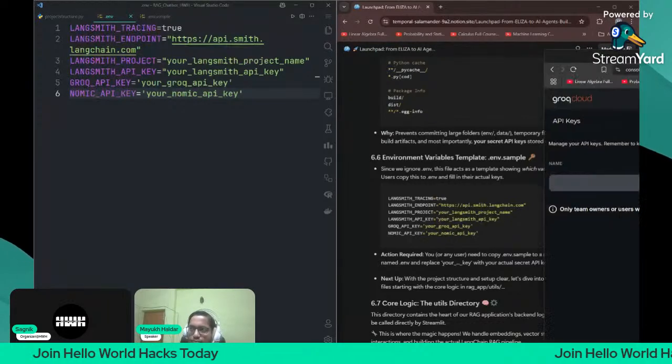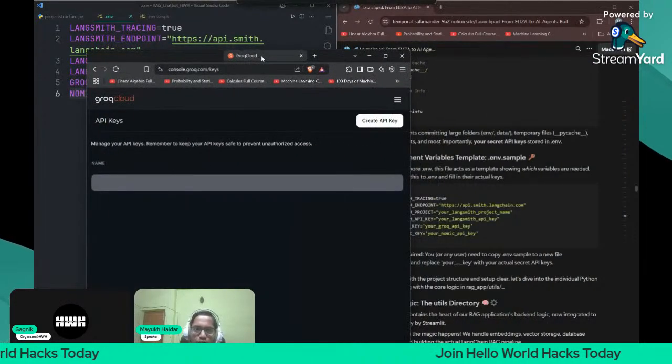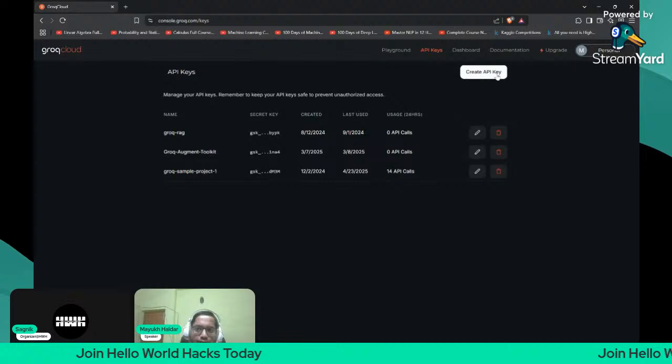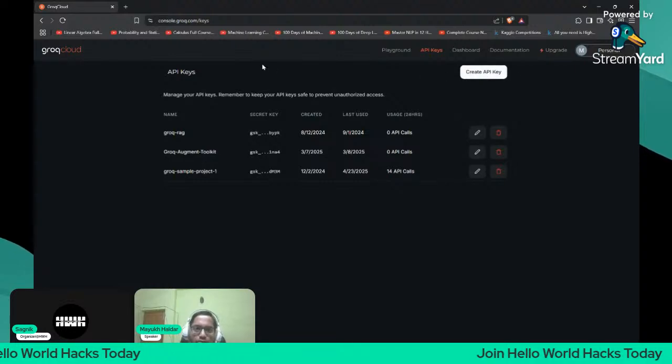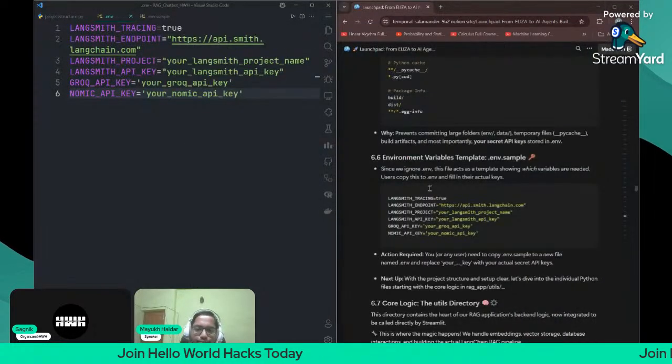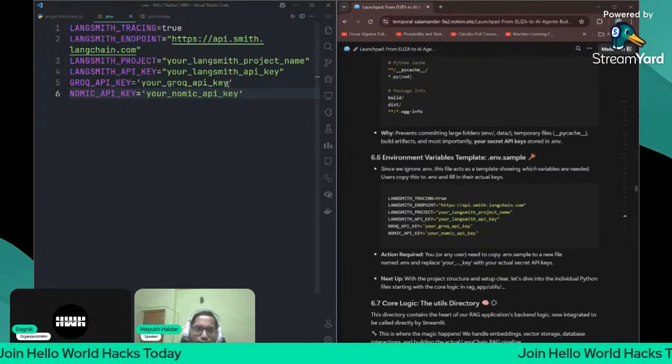So if you go to console.grok.com/keys, you will get the Grok API key here. Just remember, click on create API key. From here you will get the Grok API key. Just copy paste the Grok API key from here.